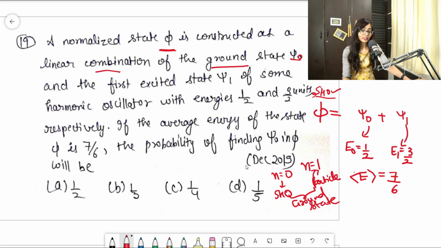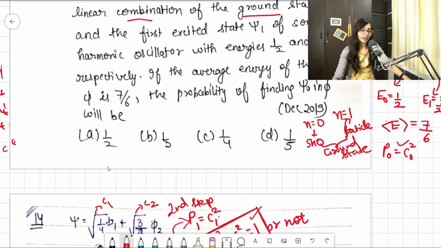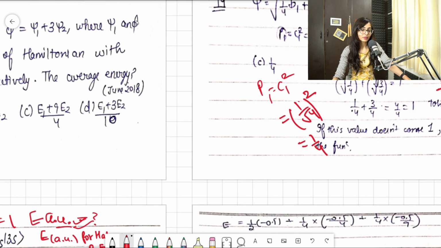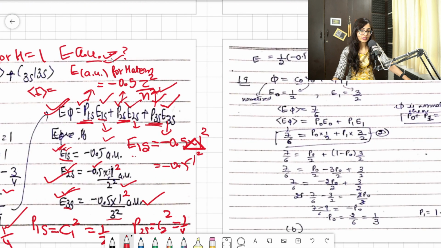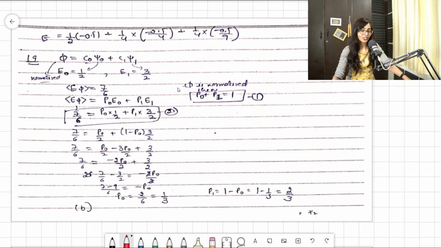That would be P naught, which is C naught square, or let's find it according to our equation. This question is a little bit different and I'll tell you how to solve it. This question is important, guys, and you can expect such questions in the exam.